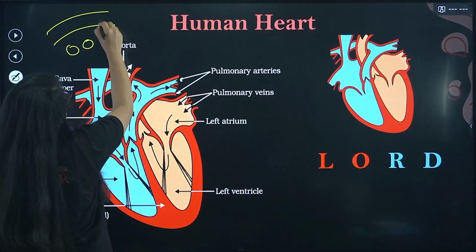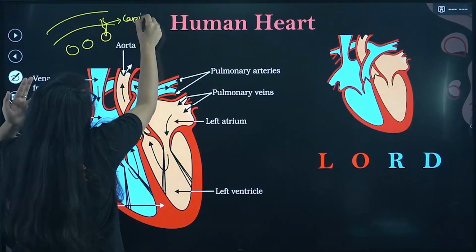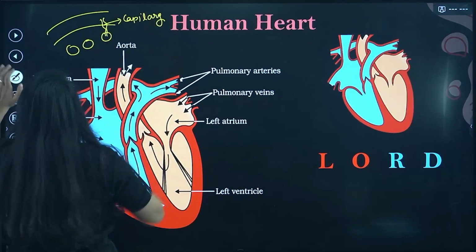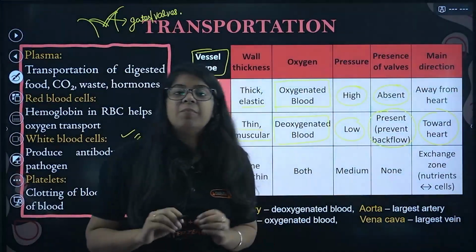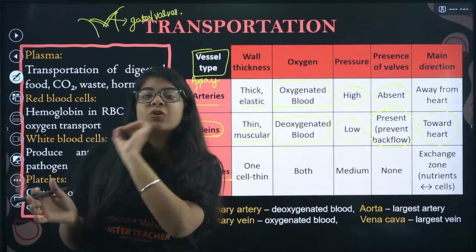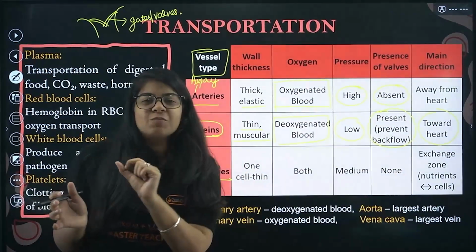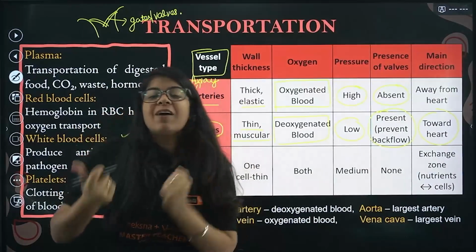Now, how will the blood go inside the cell? That is the work of capillaries. So these capillaries help transfer the blood into the cells. They are very, very thin. You will study about the capillary action of tubes. So these are very thin and hence blood flows on its own. It does not require any energy.